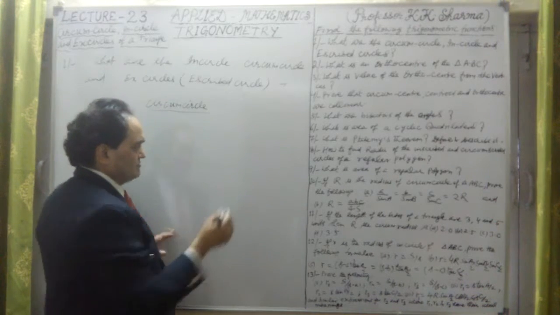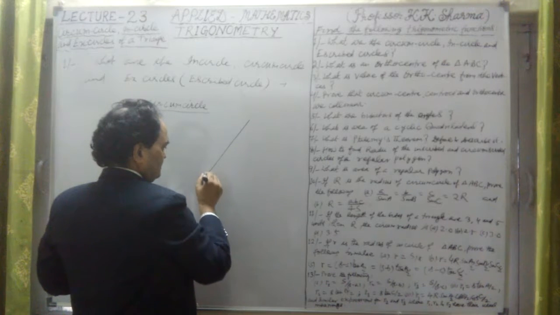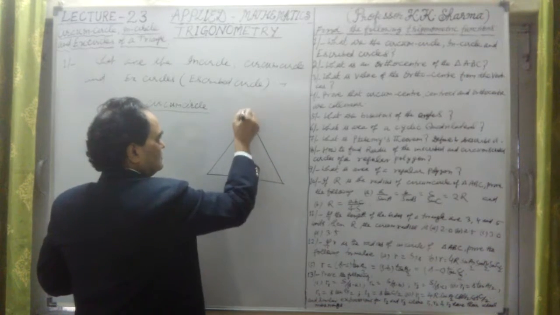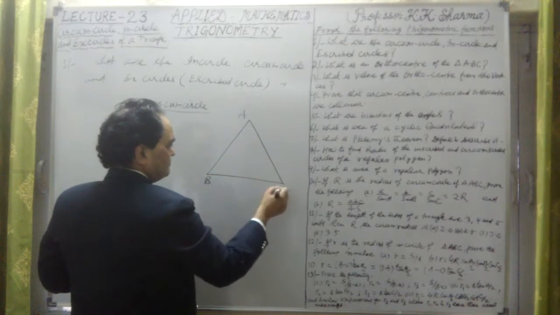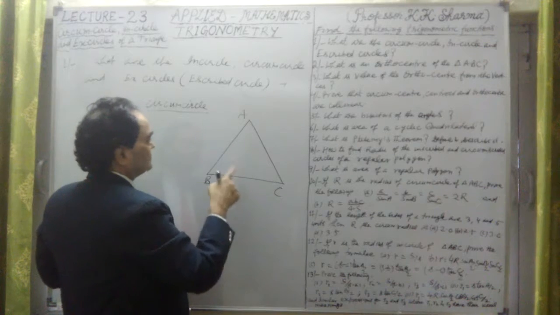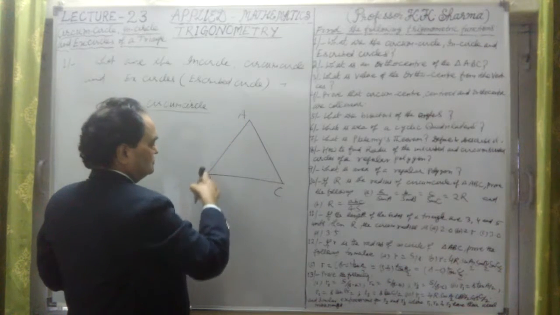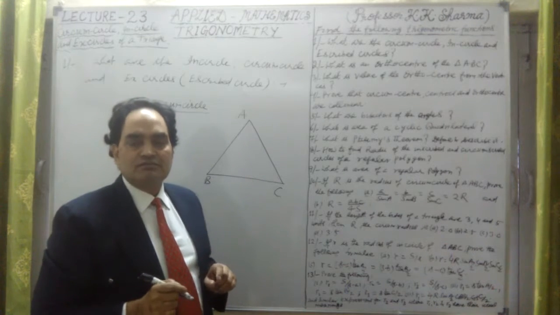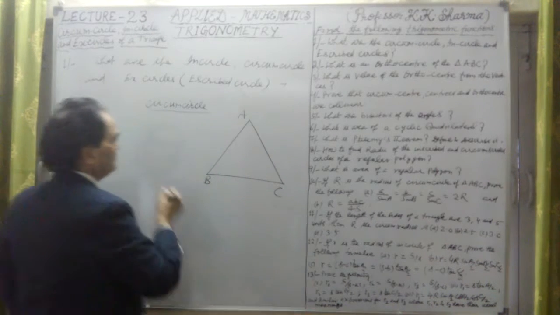If there is a triangle ABC, then the circumcircle is a circle passing through the vertices or angular points of a triangle. That is known as the circumcircle. So let me define this.